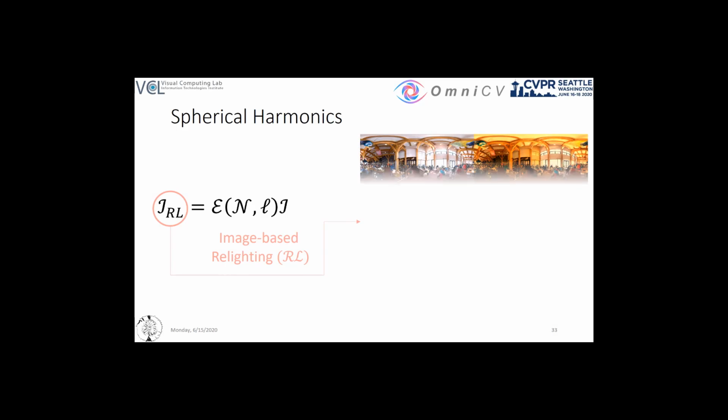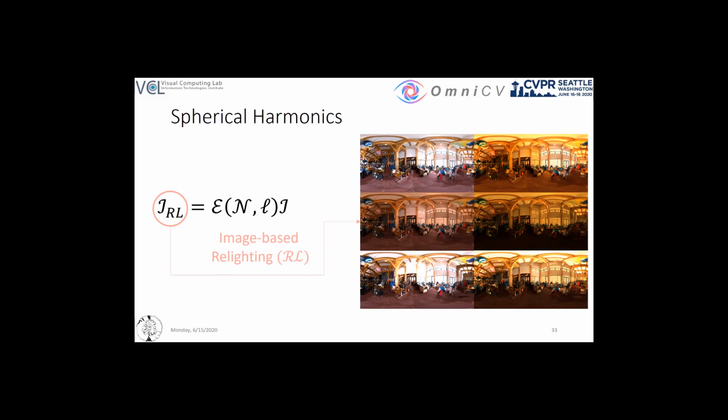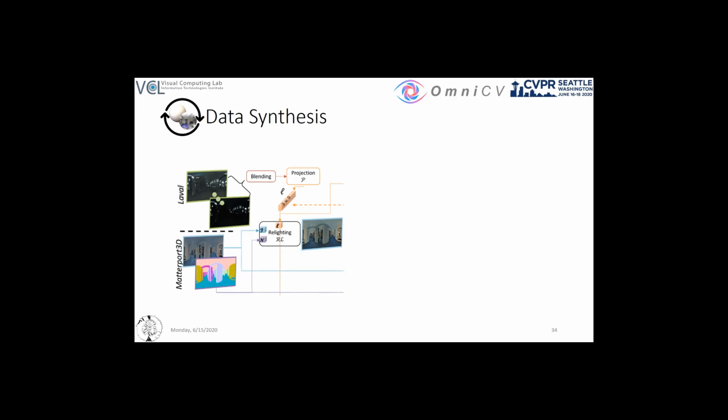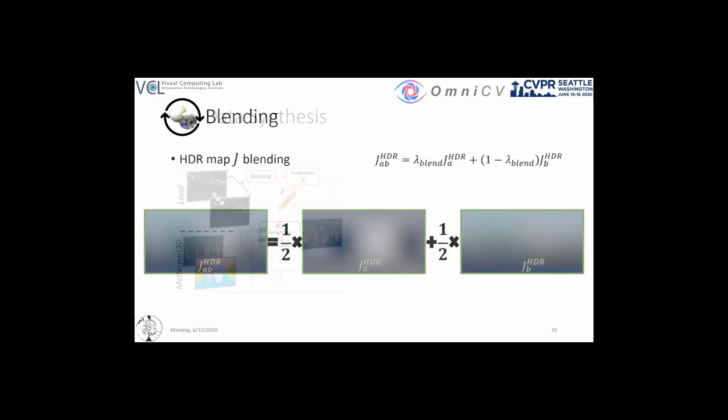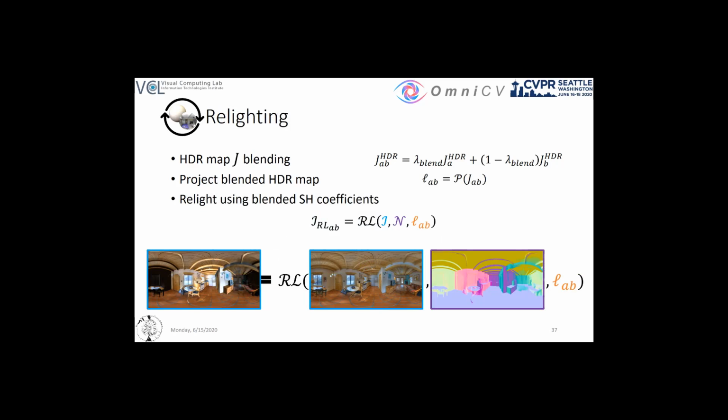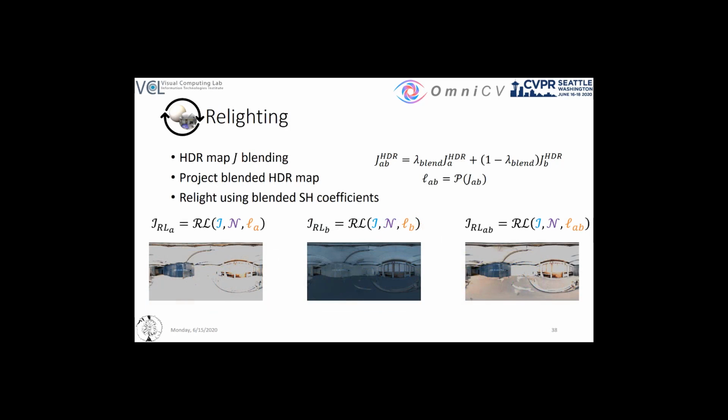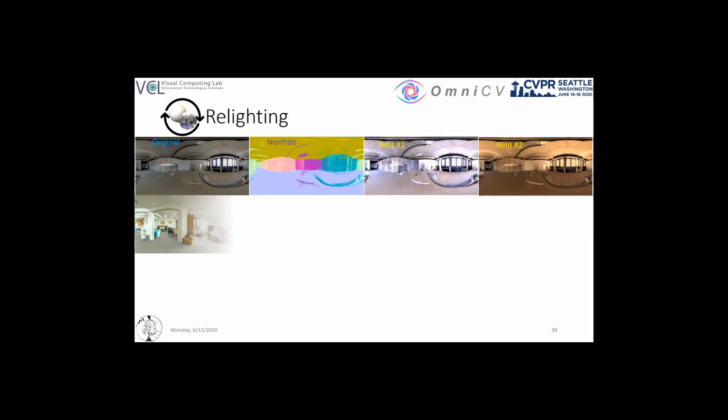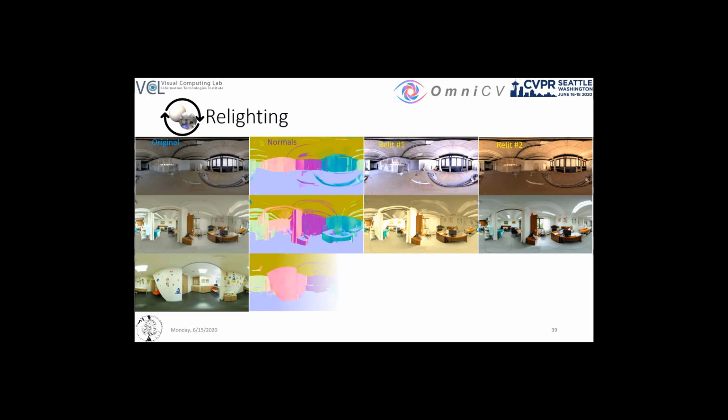The resulting differentiable relighting operation can relight spherical panoramas when normal maps are also available, allowing us to synthesize new samples with various lightings. To increase the variance of our data synthesis pipeline, we linearly blend randomly sampled HDR lighting maps and then reproject the blended HDR map to a new set of coefficients, using these to relight input images. By mixing lighting parameters, we greatly increase the variance of our input lightings. Our data synthesis block generates relit samples with highly varying lighting.